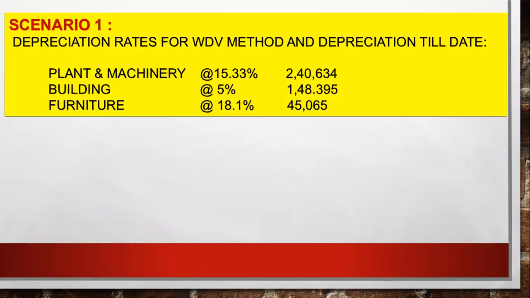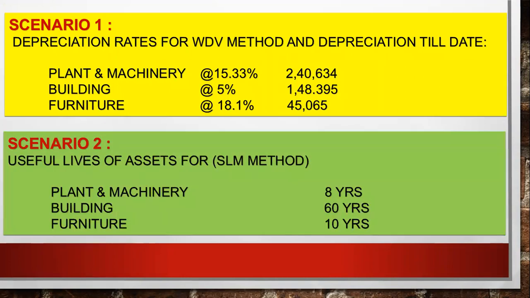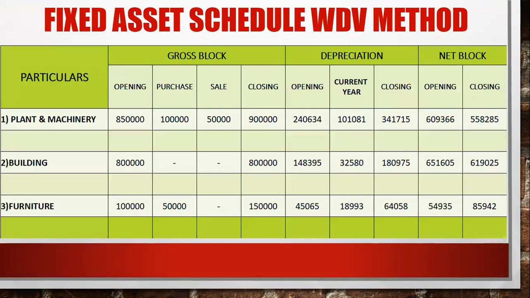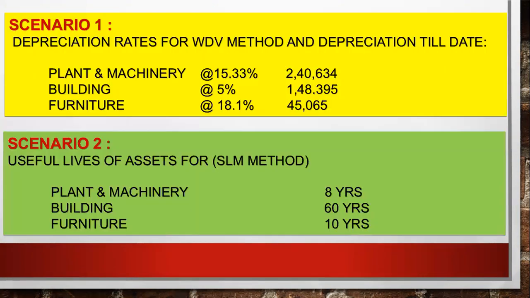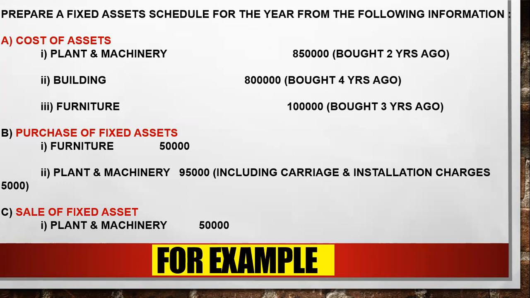You can see this is the question also, and this is the solution. In the particular section I have written plant and machinery, building and furniture. In the gross block opening, there is 8 lakh 50 for plant and machinery, 8 lakh for building and 1 lakh for furniture. From where did I get this? The question provided it, the cost of asset. Clear everyone?